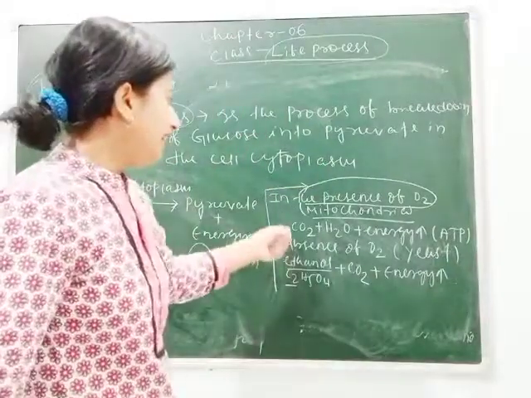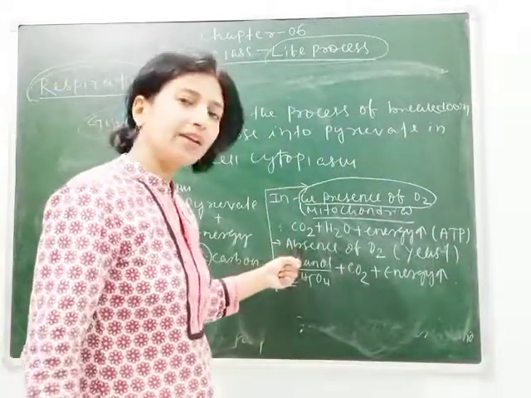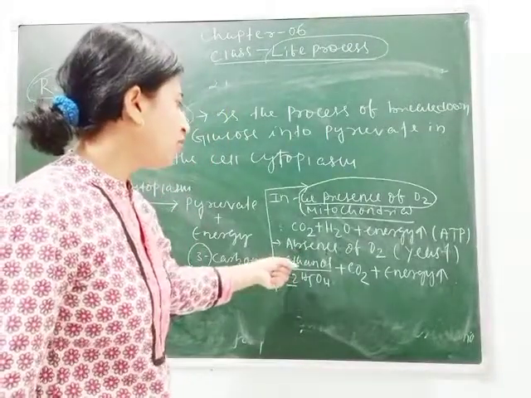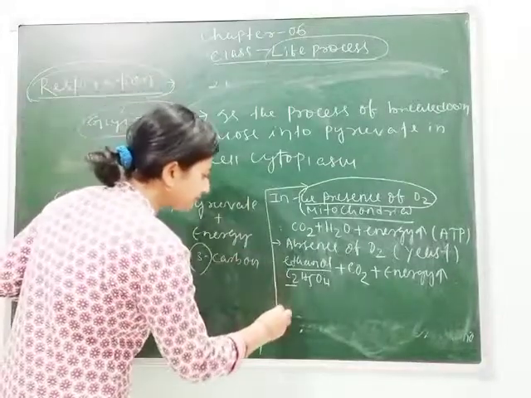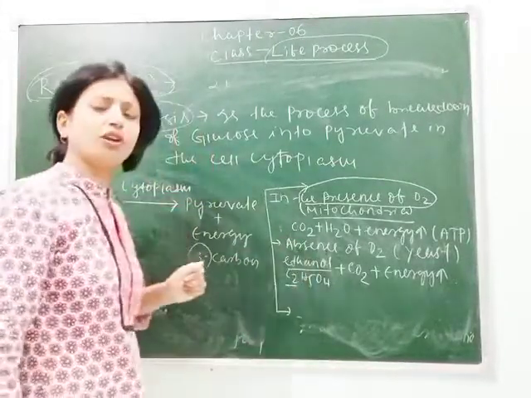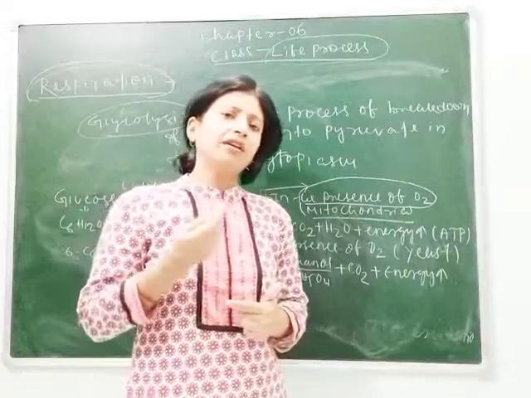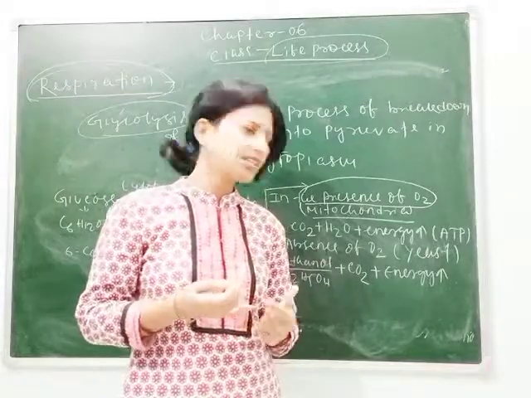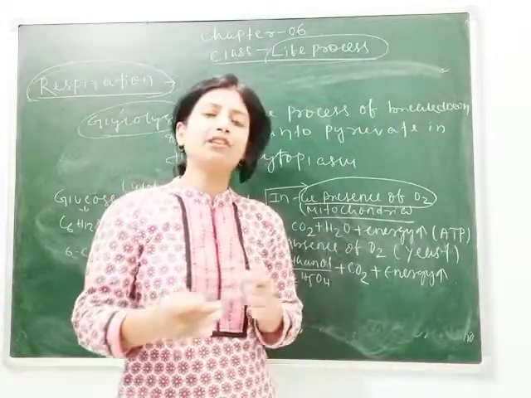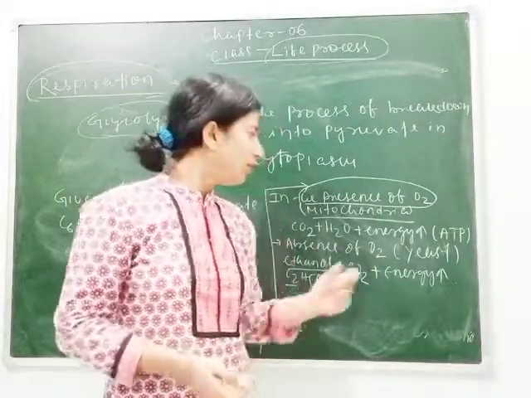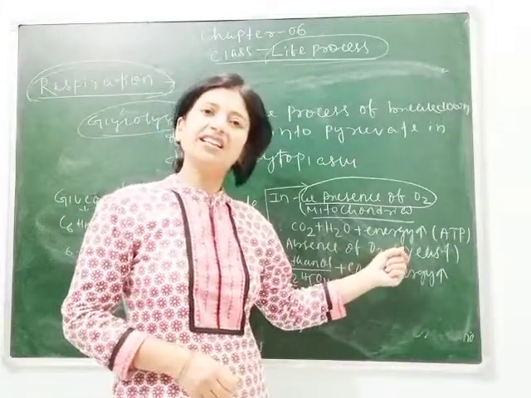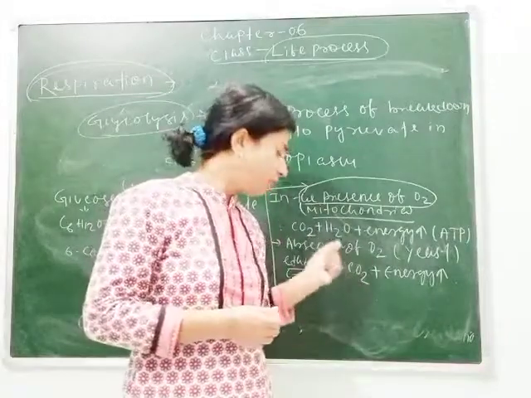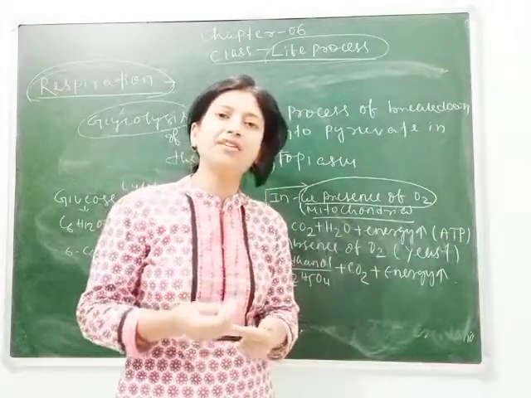So here a byproduct is formed, that is called ethanol or alcohol, whose chemical formula is C2H5OH. Then what happens? This process is also called fermentation. Means in beverage industries or in fermentation industries, the fruit juice gets converted into ethanol or alcohol by using the yeast. As the yeast respires anaerobically and converts the pyruvate into ethanol or alcohol, due to which wine or alcohol is formed.